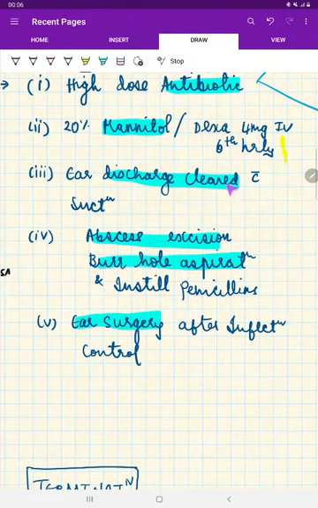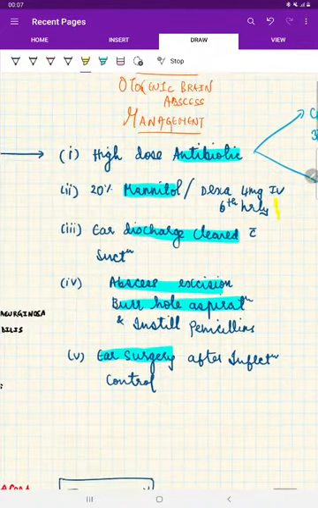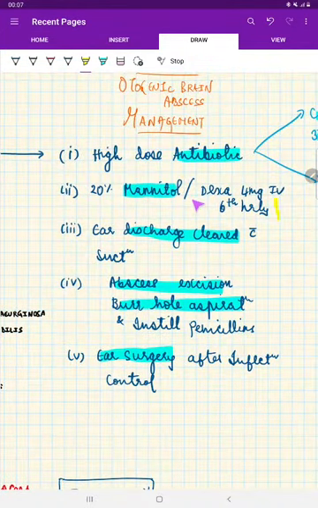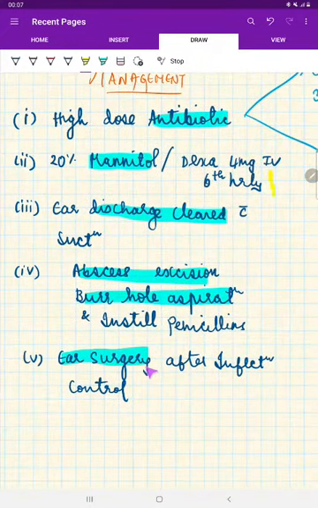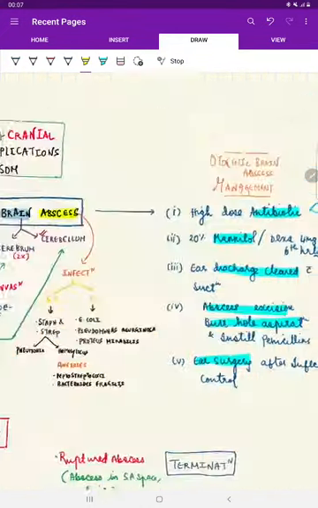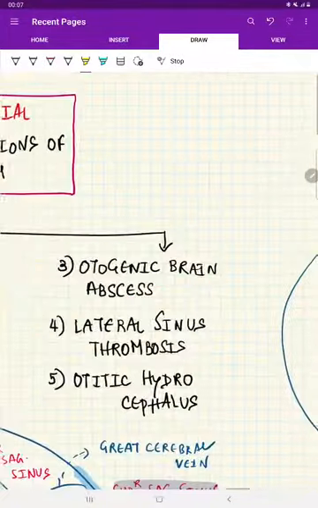Next, the ear discharge will be cleared with suction. Apart from that, the brain abscess can be drained with burr hole aspiration, and we can instill penicillin in the abscess area after aspiration. Next, we can do ear surgery after the infection is controlled. So antibiotics, reduce the intracranial tension, the ear discharge is cleared with suction, the abscess is drained with a burr hole, penicillin is instilled in the abscess area, and then ear surgery is done after control of infection. And that is all about otogenic brain abscess.